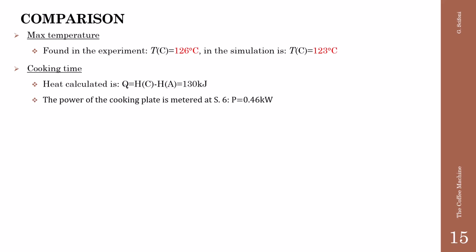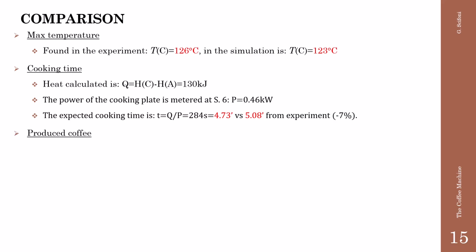The power of the cooking plate has been measured at slide number 6. Capital P equals 0.46 kW. The expected cooking time is then capital Q over capital P, that is 284 seconds, corresponding to 4.73 minutes versus 5.08 minutes from the experiment. There is a deviation of 7%.